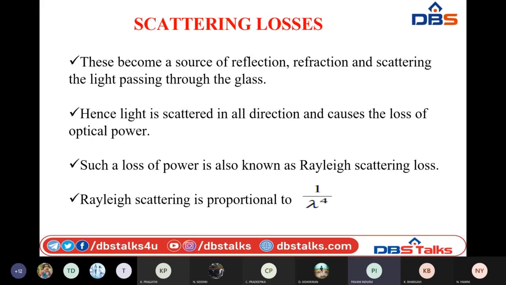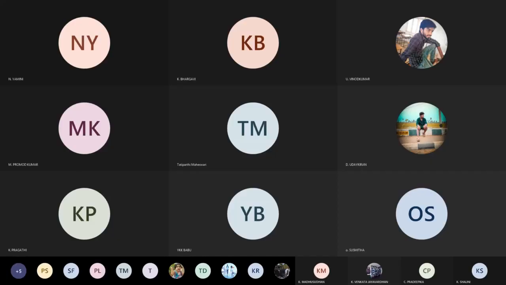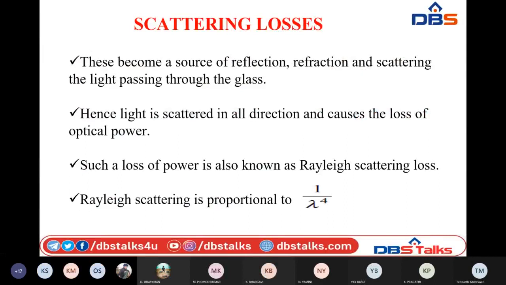These impurities become a source of reflection in optical fibers. The loss is nothing but scattering loss. Scattering is nothing but spreading light in different directions.